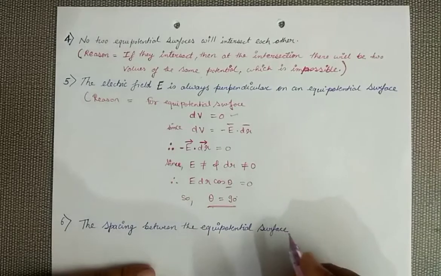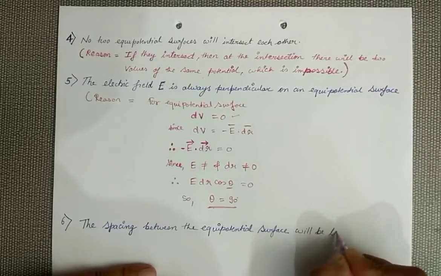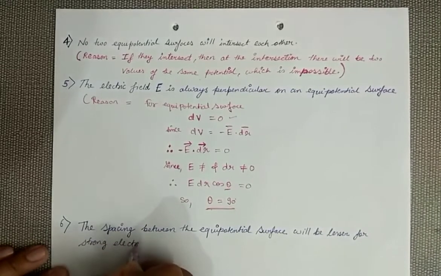So this space will be lesser for a strong electric field.